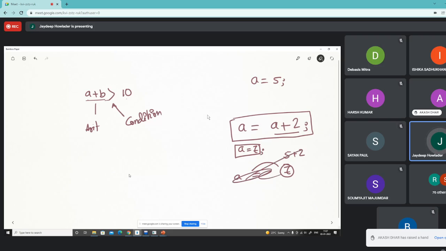So as the assignment operation has the lowest precedence, we are able to write this type of statement where the left hand side has a variable which is again evaluated with the right hand side. Or the right hand side has a variable which will be evaluated and assigned to the left hand side. Okay, you get this point? Yes, sir.